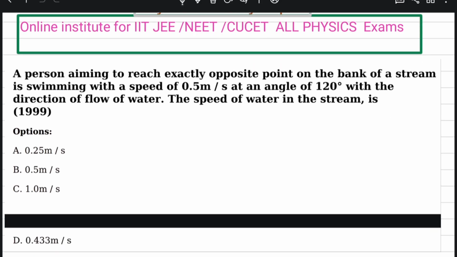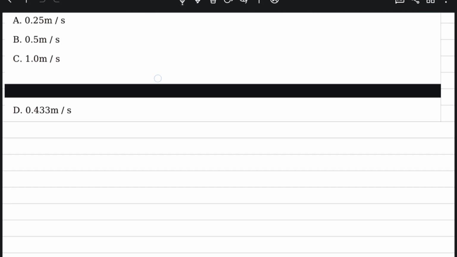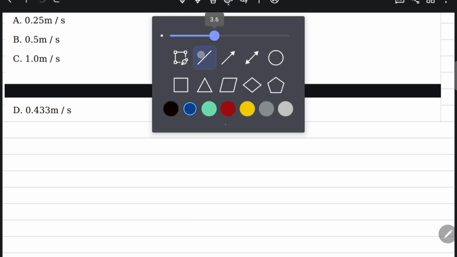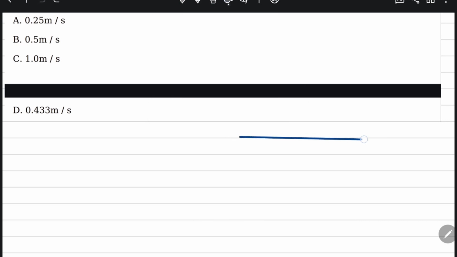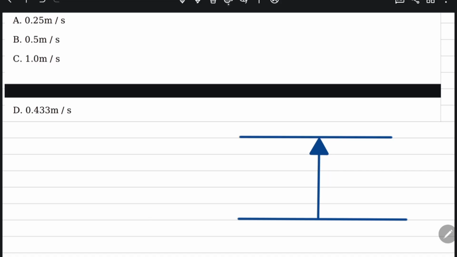A person aiming to reach exactly opposite point on the bank of the stream. Let me draw the diagram. There is a person who wanted to reach just opposite to them, right?